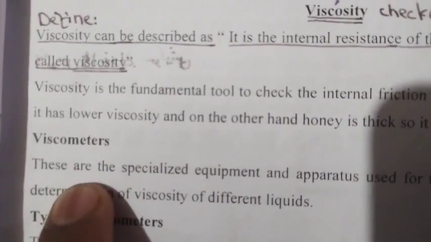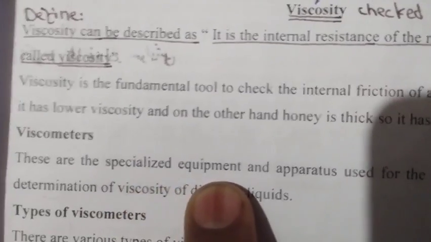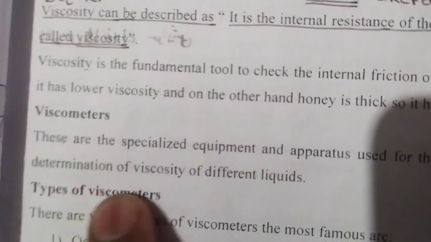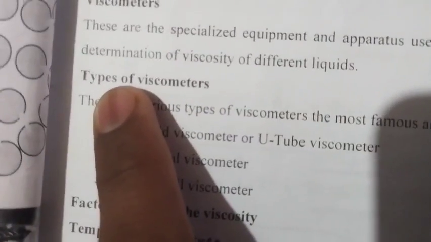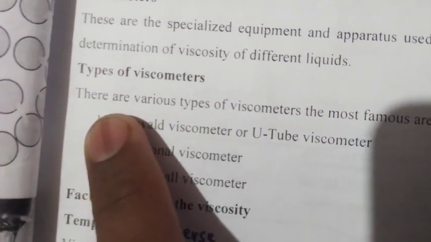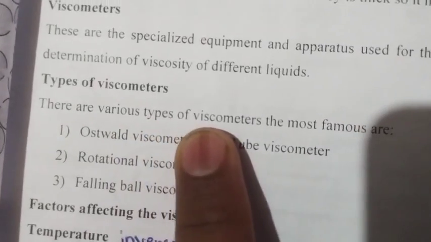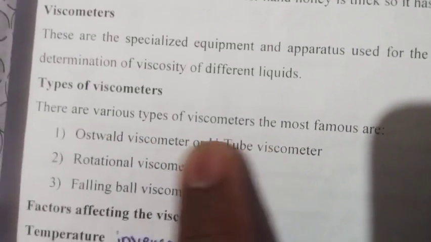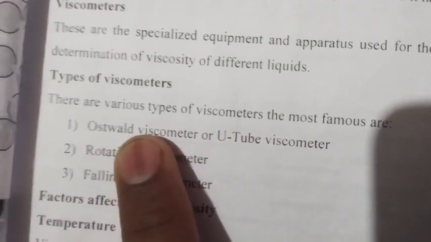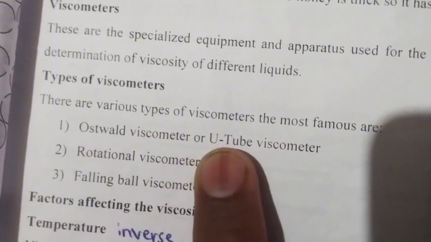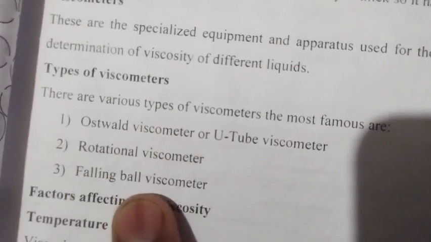Viscometer. These are the specialized equipment and apparatus used for the determination of viscosity of different liquids. Types of viscometers. There are various types of viscometers. The most famous are the Ostwald viscometer or U-tube viscometer, rotational viscometer, and Fehling ball viscometer.